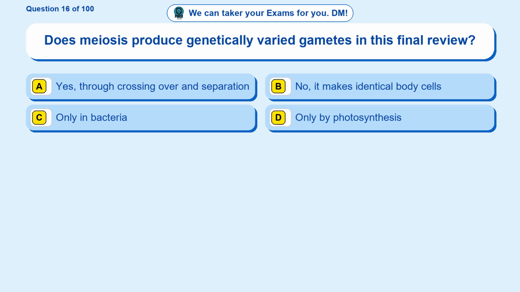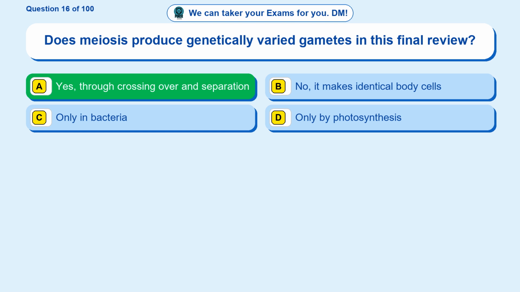Question 16. Does meiosis produce genetically varied gametes in this final review? Option A. Yes, through crossing over and separation. Option B. No, it makes identical body cells. Option C. Only in bacteria. Option D. Only by photosynthesis. The correct answer is option A.